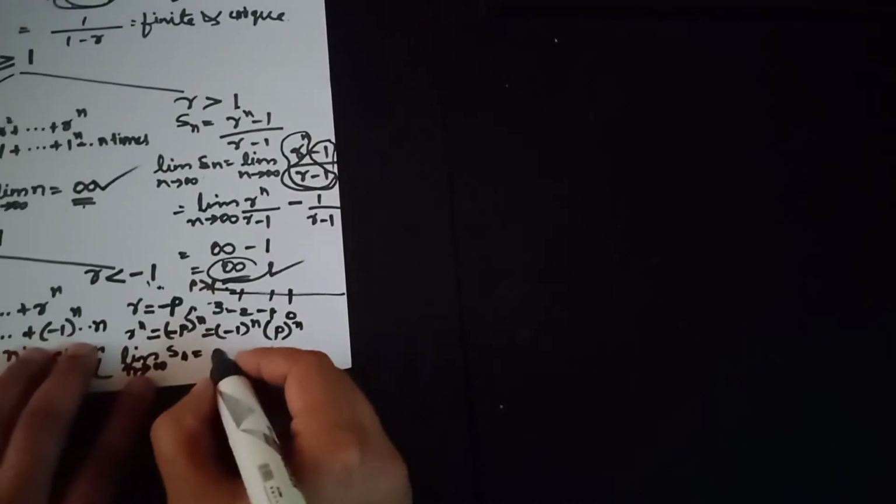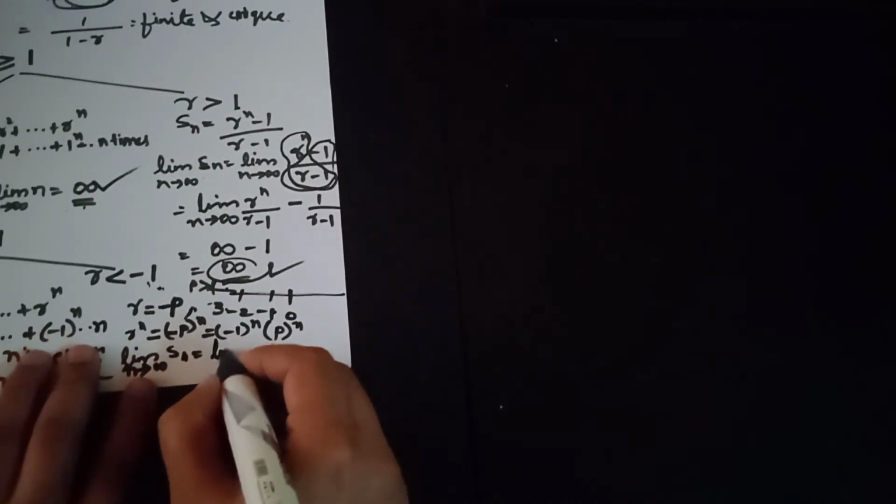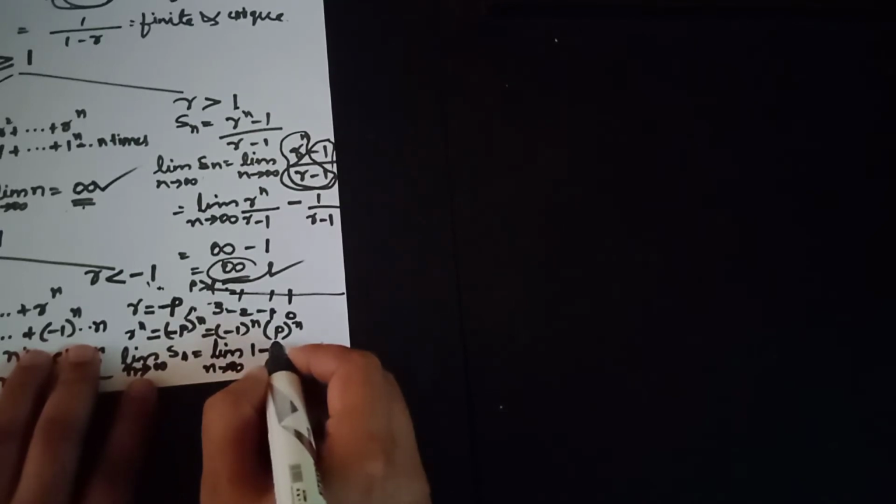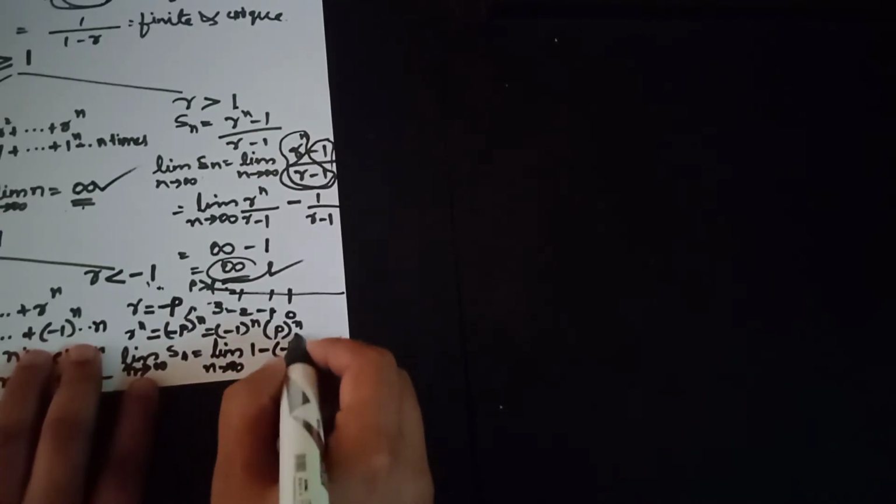Therefore, the limit as n tends to infinity of Sn will be the limit of 1 minus, substituting the value of r, p to the power of n divided by 1 minus r.